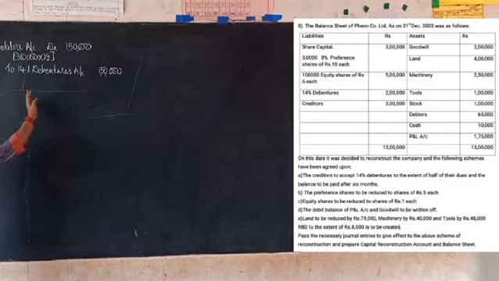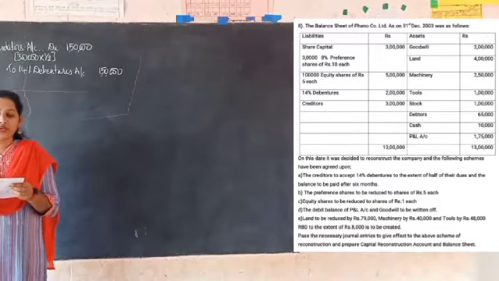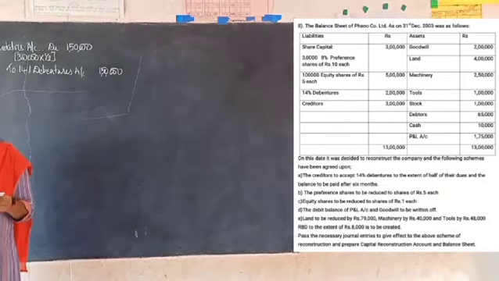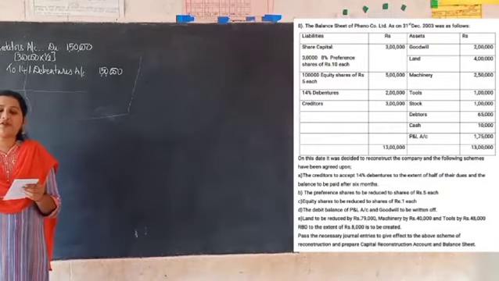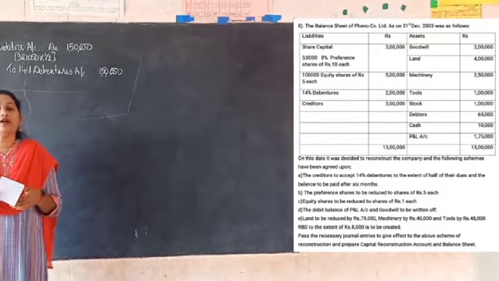So what is the narration we can give here? Being the settlement of half of the dues of creditors by issuing 14% debentures. You can note that narration. And the second point given here is preference shares to be reduced to shares of rupees 5 each. So this point is relating to reducing the preference share capital. So we have to compare it with the old capital.